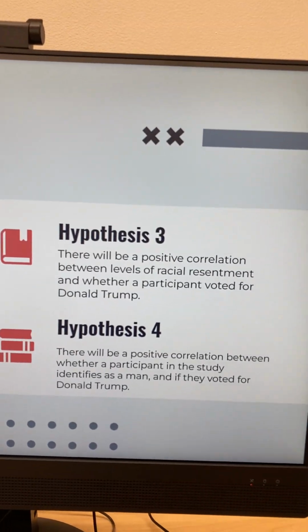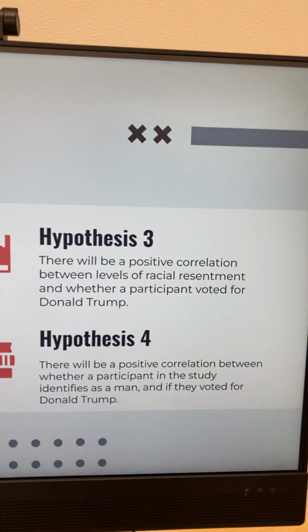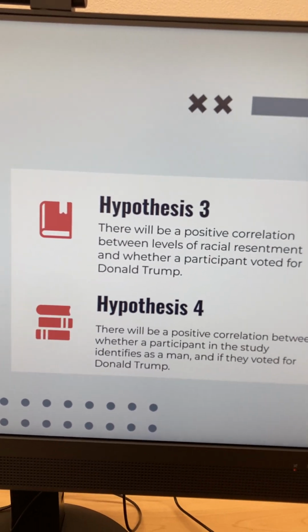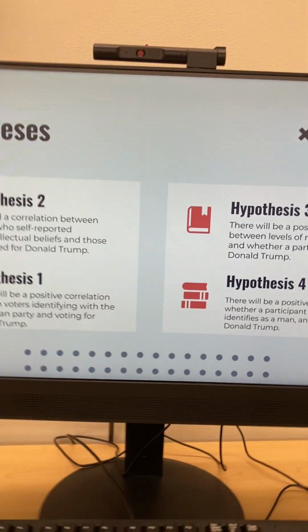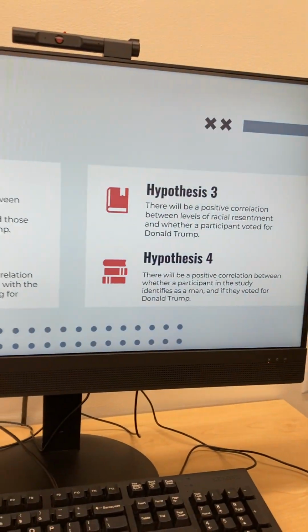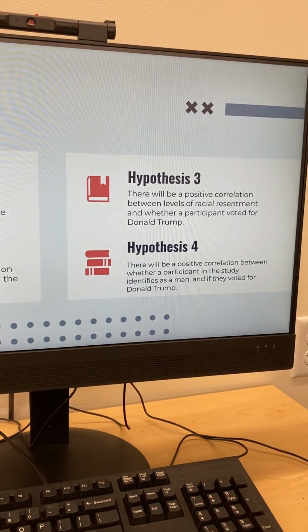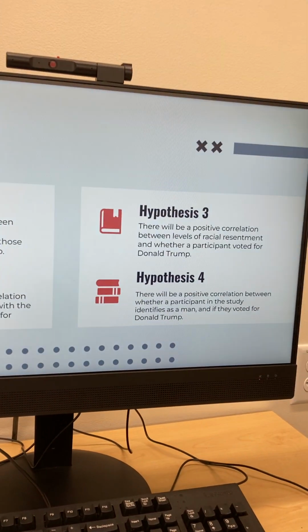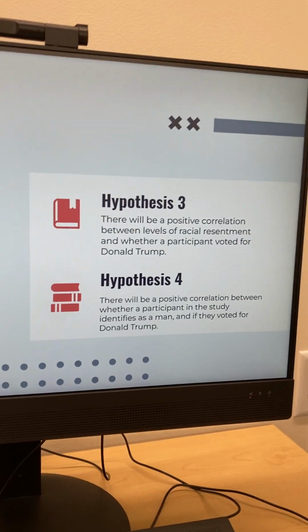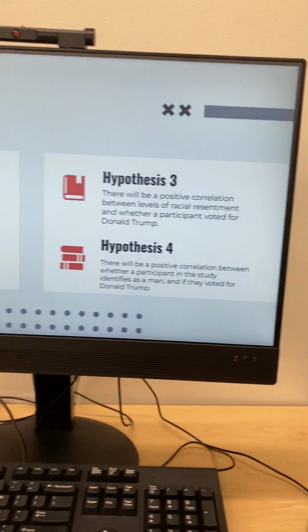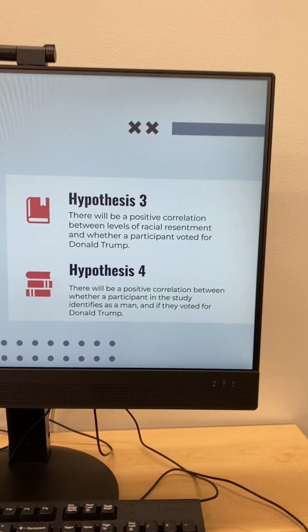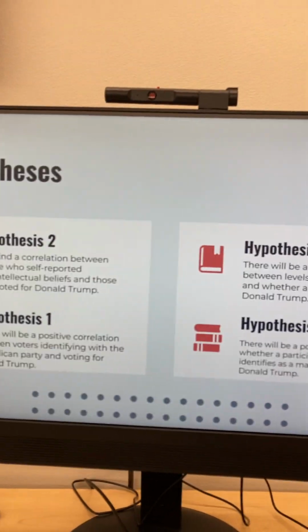And then the positive correlation between racial resentment and Donald Trump. I think that the Republicans' response to Black Lives Matter and the way that Donald Trump has used inflammatory language against people who are immigrating to the United States, who are Muslim, all indicate that the people who are voting for Trump might have sympathies for his opinions on people of other races, which are considered by many to be pretty racist opinions.